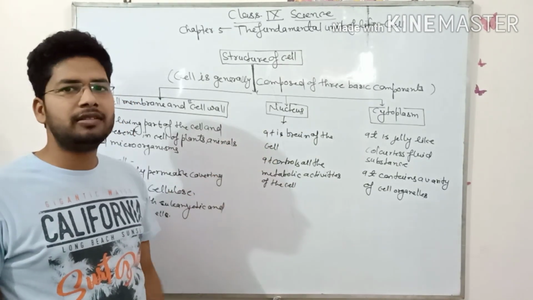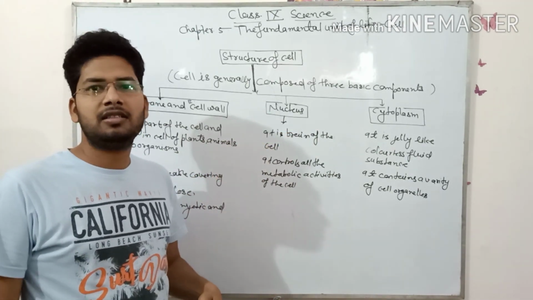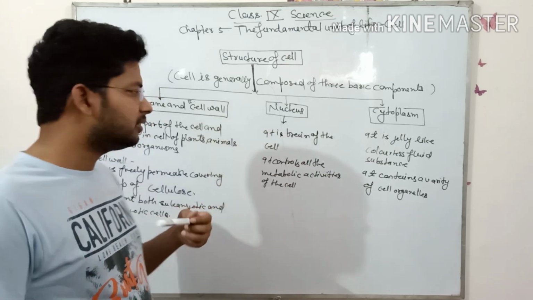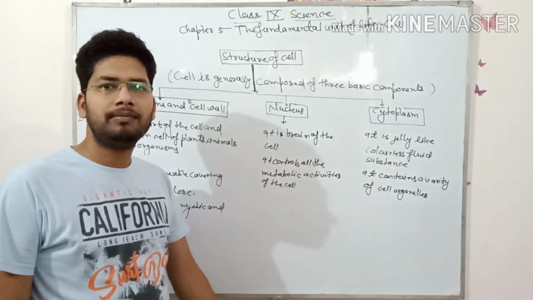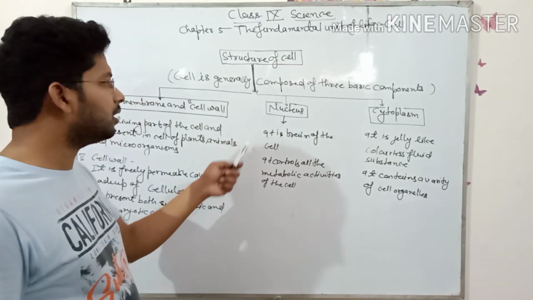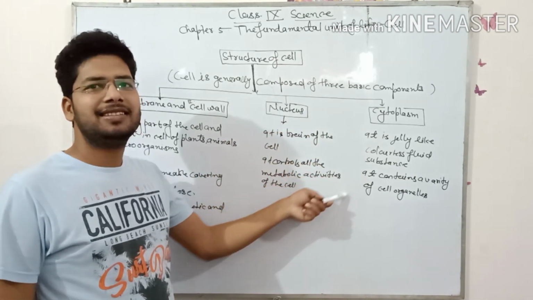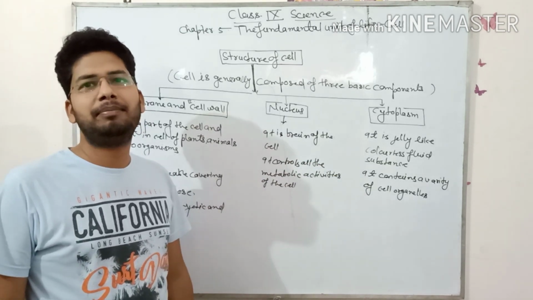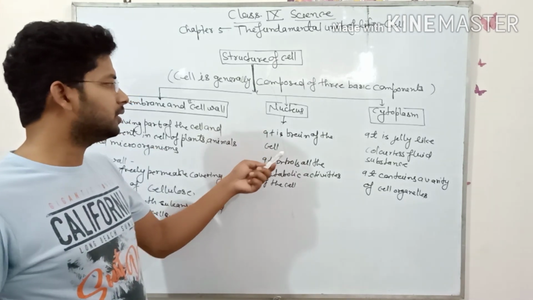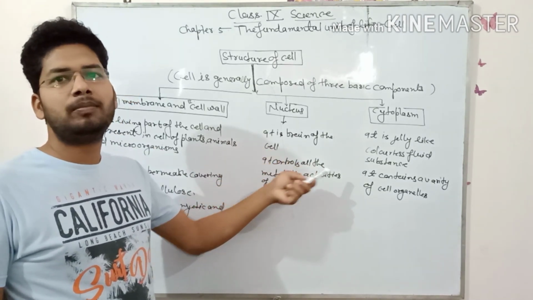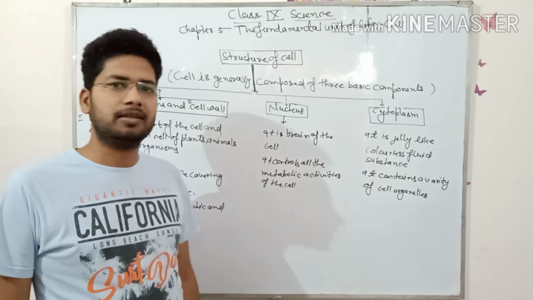We discuss the nucleus. The nucleus is the main part of the cell and it is also called the brain of the cell. It controls all the metabolic activities of the cell. And it is bounded by what? Cytoplasm and endoplasmic reticulum, ER. Basically you can discuss about the eukaryotic cell, smooth endoplasmic reticulum and rough endoplasmic reticulum.